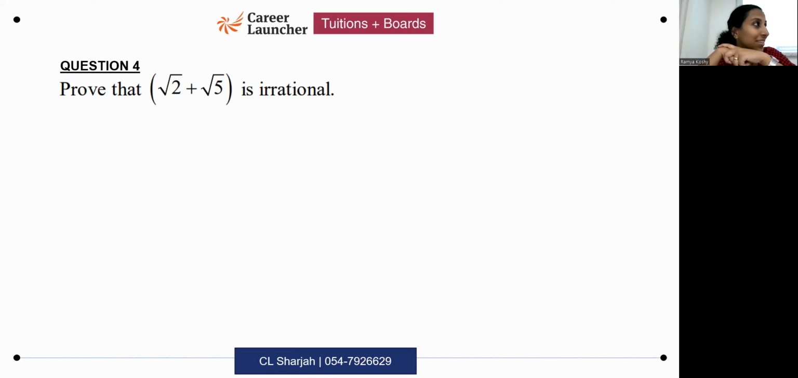Let us assume that root 2 plus root 5 is rational. Then root 2 plus root 5 is equal to a by b. And then we can put a by root 5b minus, I'm not sure about this. No, you cannot do that. It's not root 2 multiplied by root 5, so you cannot take out root 5 separately like that.